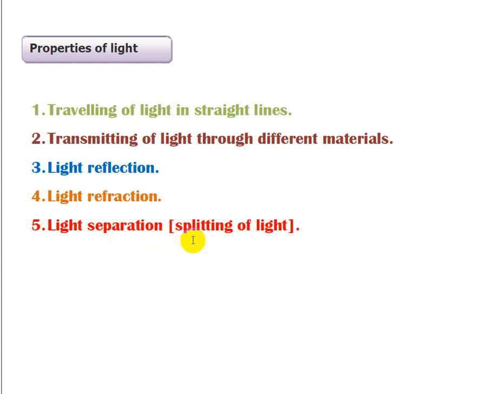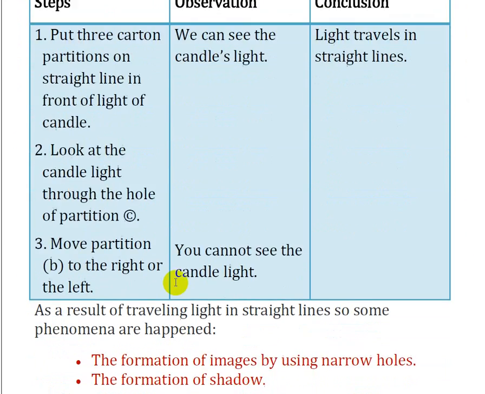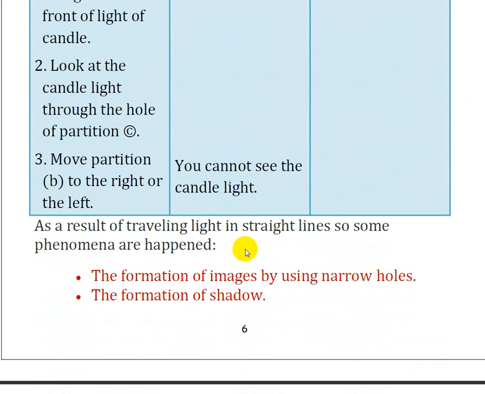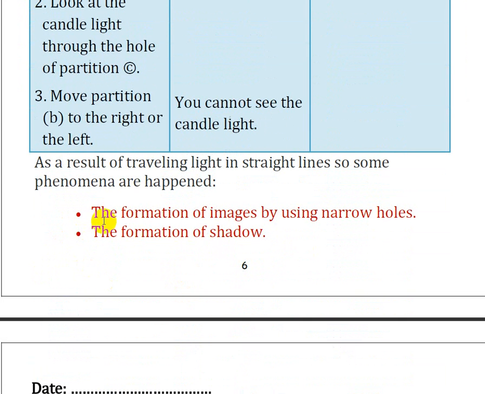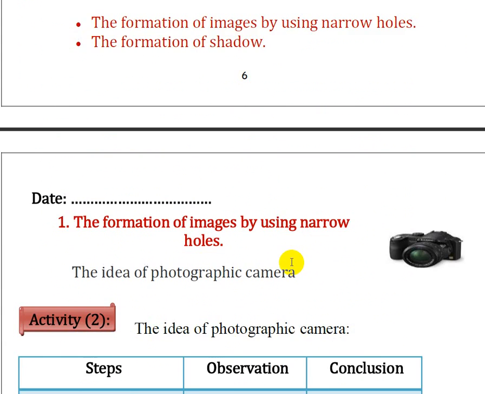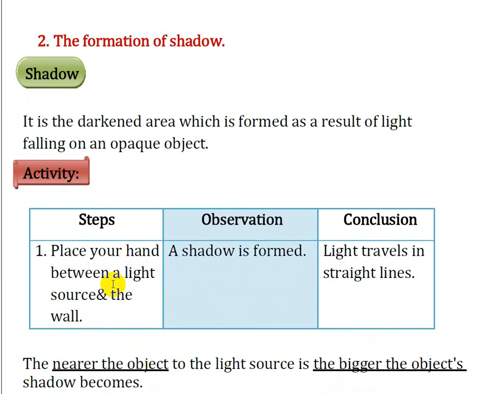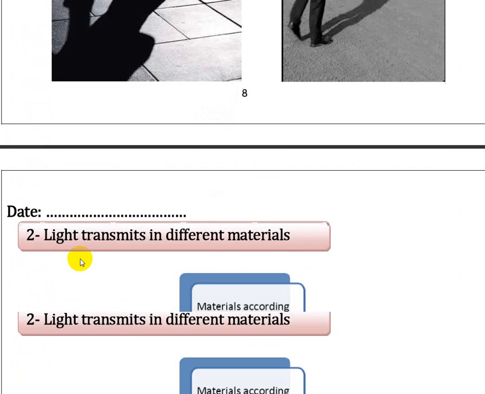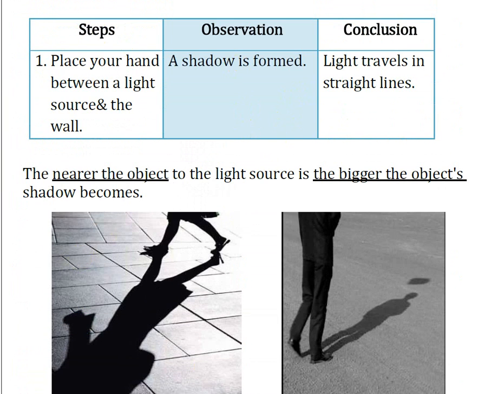Light separation is like the rainbow. And here are two phenomena that happen when light works in a straight line. The first one, formation of images by using narrow holes, like the photographic camera, and the shadow. And that's for today. Thanks, guys.